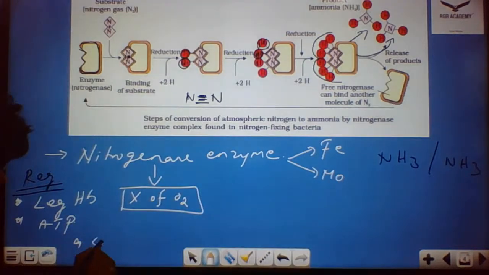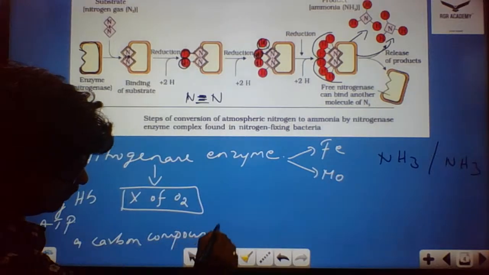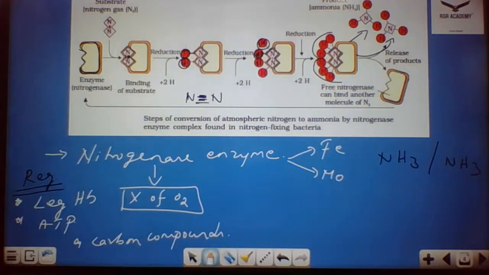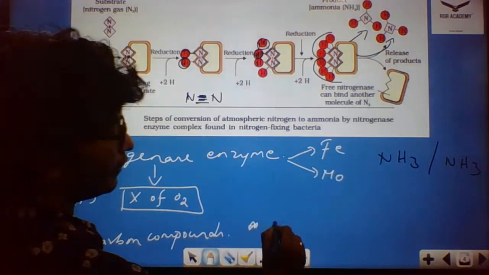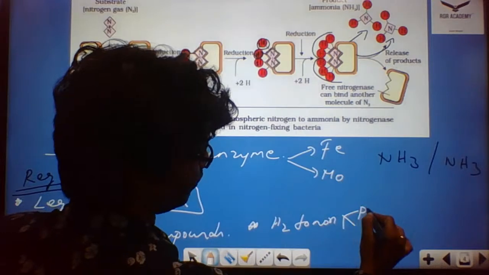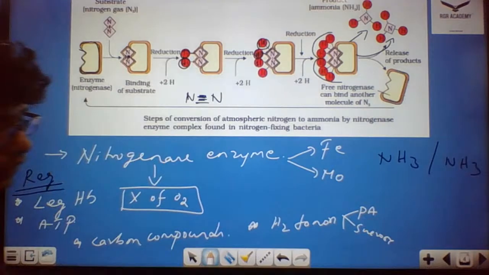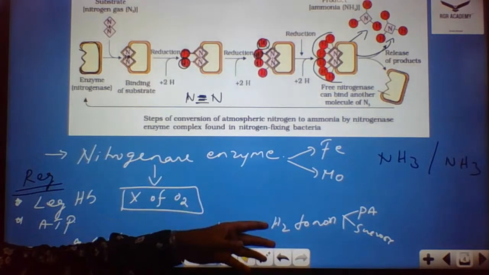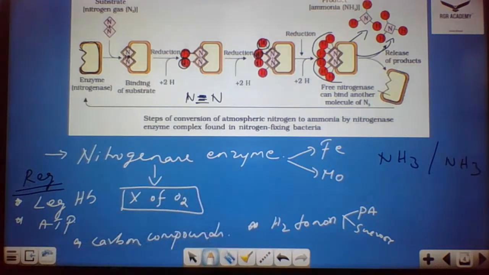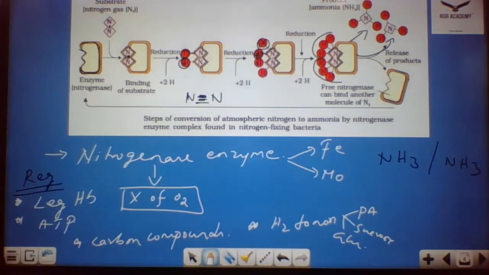Apart from this, it requires carbon compounds. It requires carbon compounds for what? To bind with ammonia. And also it requires hydrogen donors. Hydrogen donors might be anything, like pyruvic acid, or sucrose, or glucose, whatever it might be. So these are the things which are required for the activation of the nitrogenase enzyme.